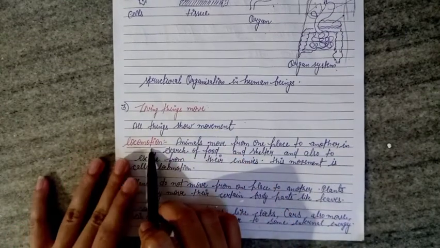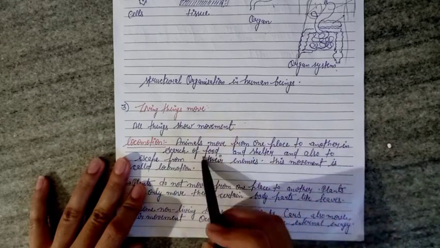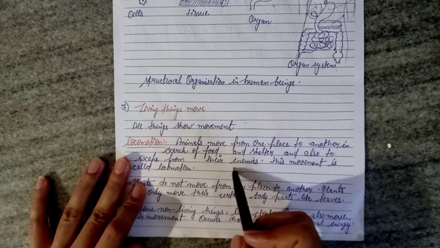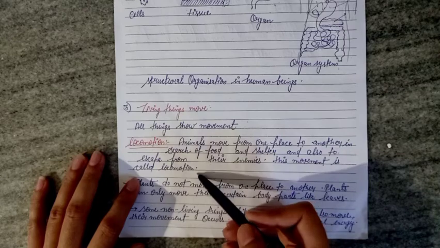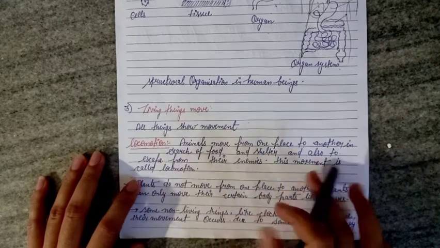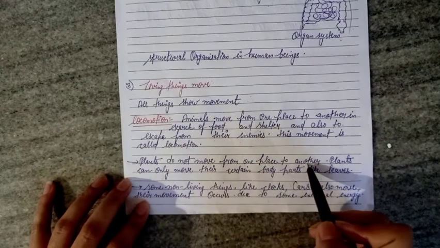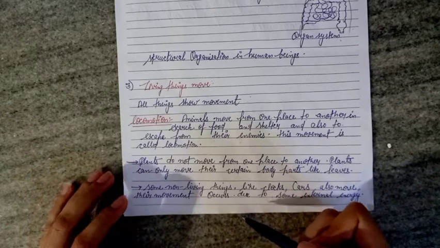And what is locomotion? Animals move from one place to another in search of food and shelter, and also to escape from their enemies. This movement is called locomotion, and it is seen in animals. Plants do not move from one place to another. Plants can only move certain body parts like leaves.